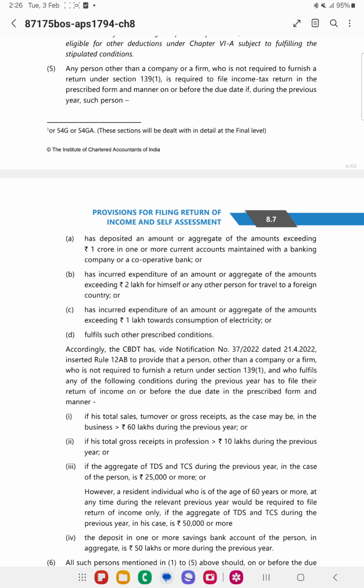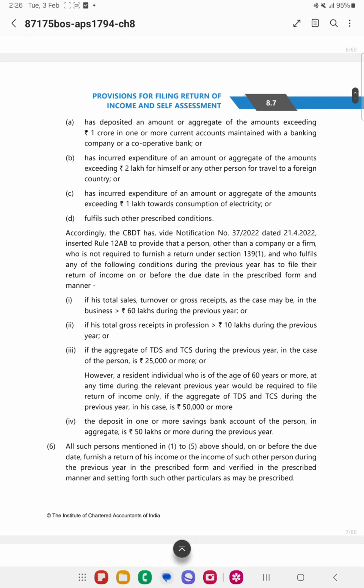So now this limit has exceeded 1 crore, right? So now I need to file the return of income, because here they have said an amount or aggregate amount. So during the financial year, if you have deposited the whole amount or aggregated amount, then in such cases you need to file the return of income.